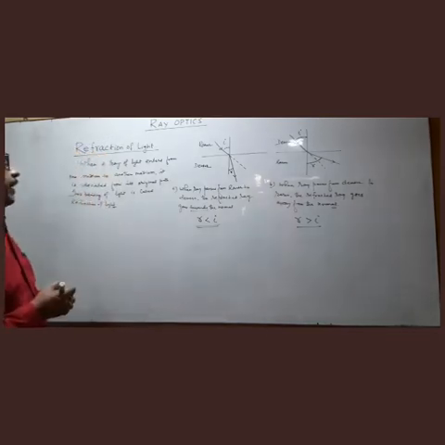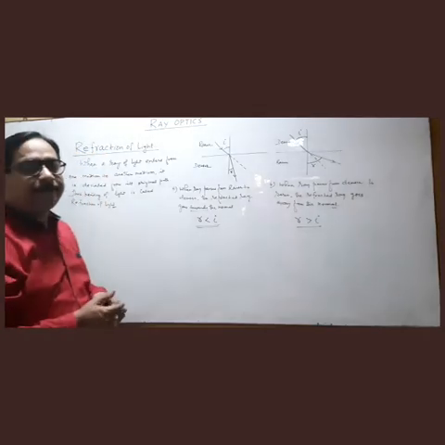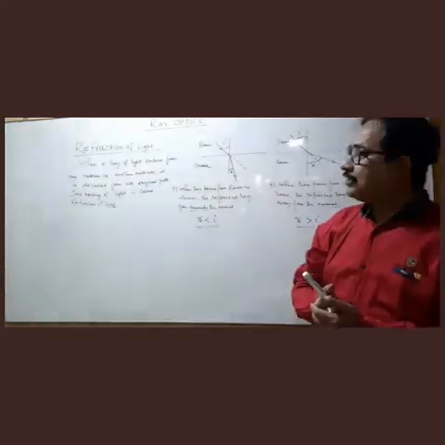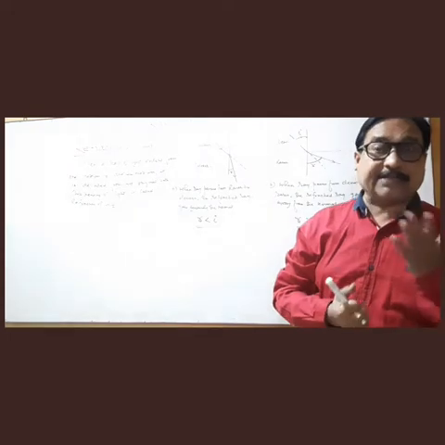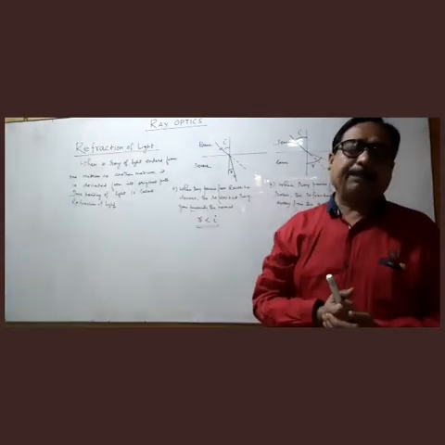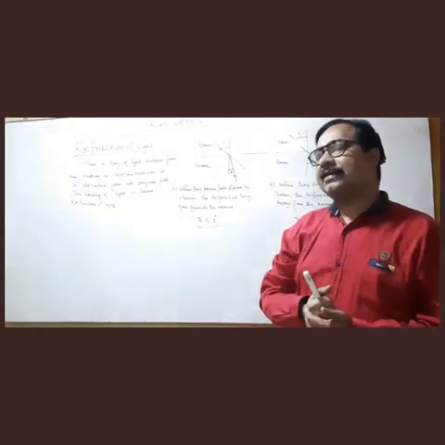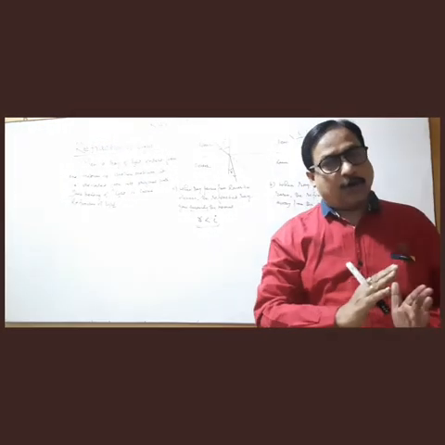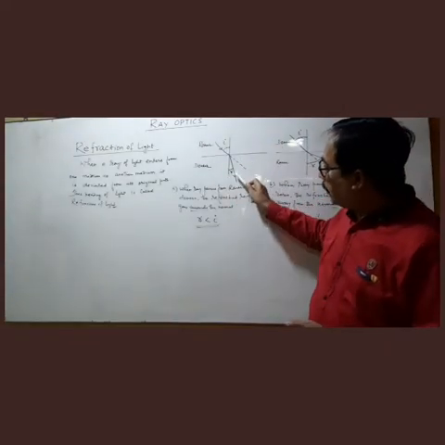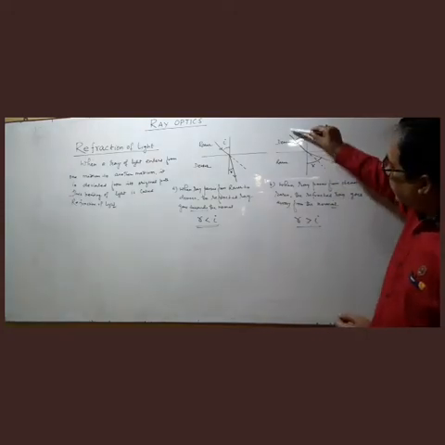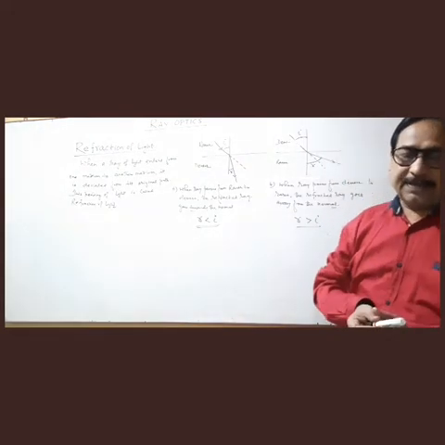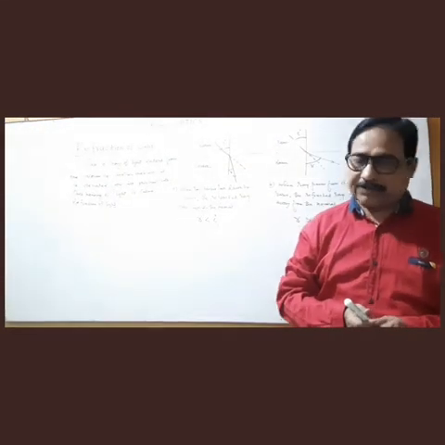So, in case of refraction of light, we don't have a situation when I is equal to R. I is equal to R is the case for reflection of light. So, in case of refraction, the ray bends from its original path either towards the normal or away from the normal. So when it comes from rarer medium to denser medium, it goes towards the normal, and when it comes from denser to rarer, it goes away from the normal. So bending is a must, and this bending is called refraction.